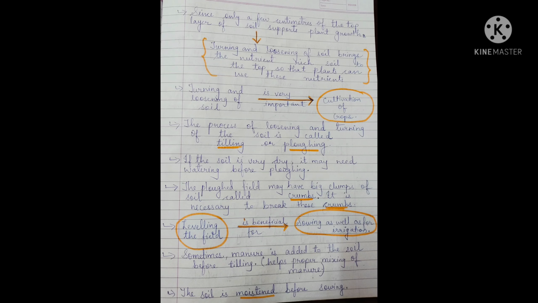Now the soil is moistened before the sowing. Now this leveling and all is done, so what they will do, they will add a little bit of water, not much water. They'll just moisten the soil, a little bit of water is also added. Okay,